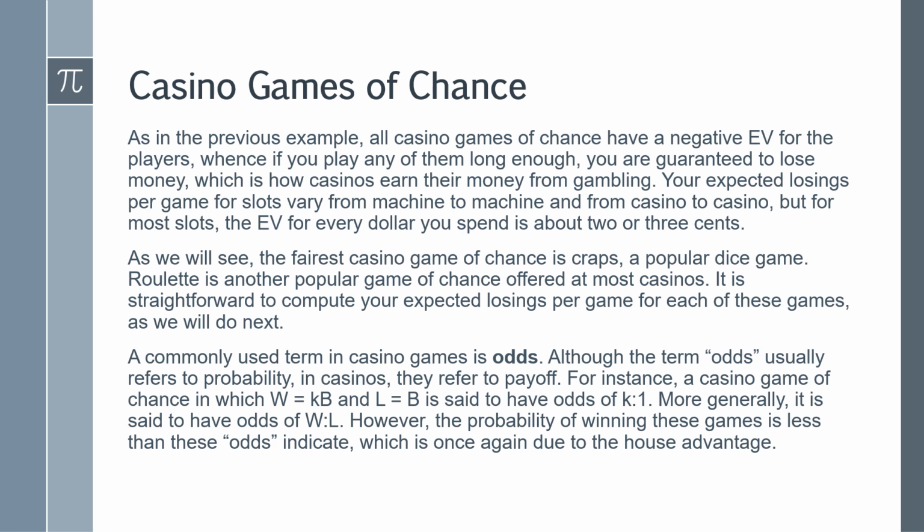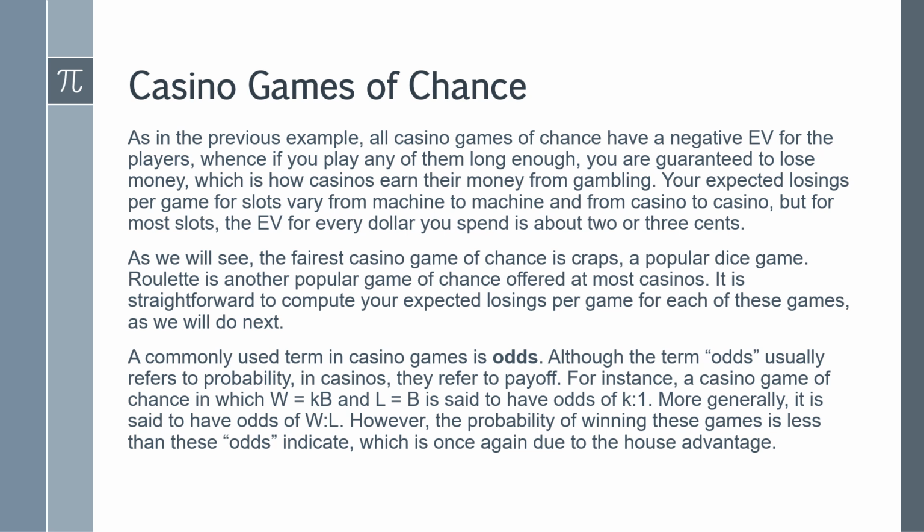Your expected losings per game for slots vary from machine to machine and from casino to casino, but for most slots, the EV for every dollar you spend is about 2 or 3 cents. As we'll see, the fairest casino game of chance is craps, a popular dice game. Roulette is another popular game of chance offered at most casinos. It's straightforward to compute your expected losings per game for each of these games, so we'll do this next.